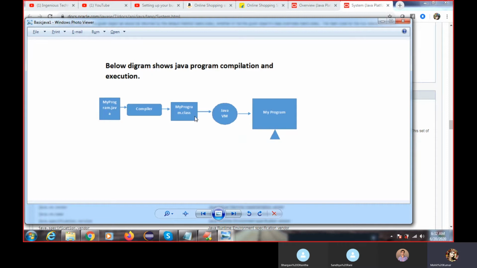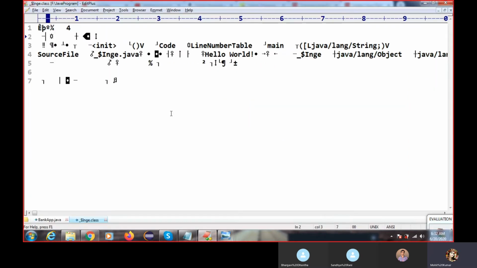So here we learned why the class keyword, what is the use of the compiler, and if your code compiles successfully, what the .class file is. The .class file is nothing but bytecode or machine code. JVM is able to understand this machine code or bytecode.